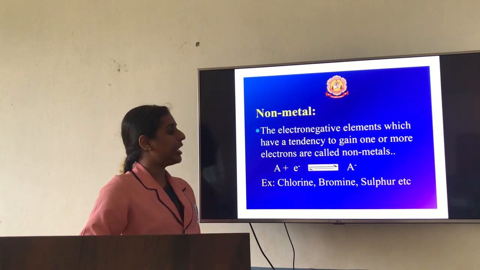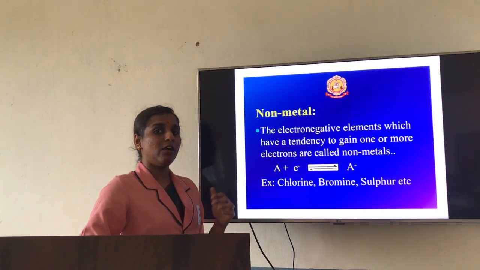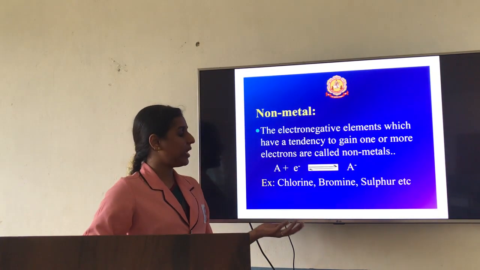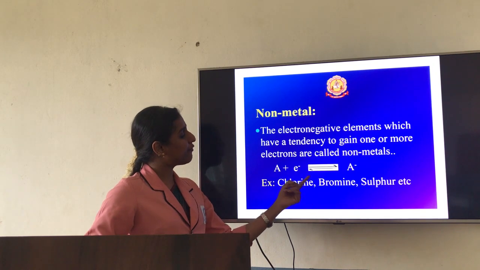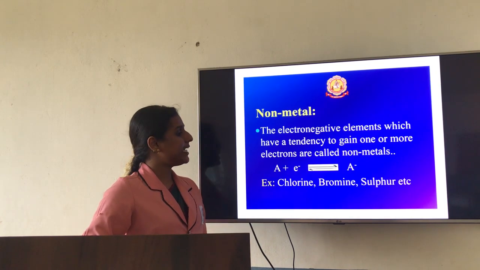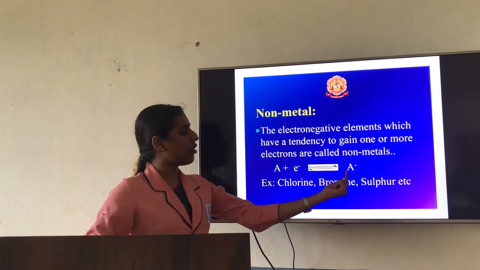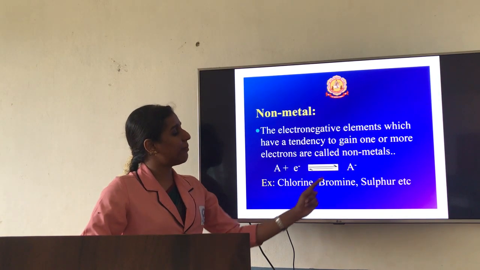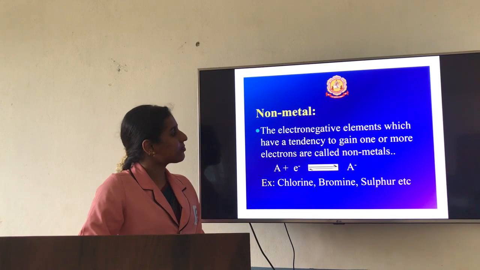So remember, whenever you are writing a metal, whenever it loses electrons, after the arrow mark you are supposed to write the charge. When it gains electrons, before the arrow, by the atom, you are supposed to write the electron. So it indicates it gained electrons and formation of an anion will take place. Examples are chlorine, bromine, sulfur, etc.